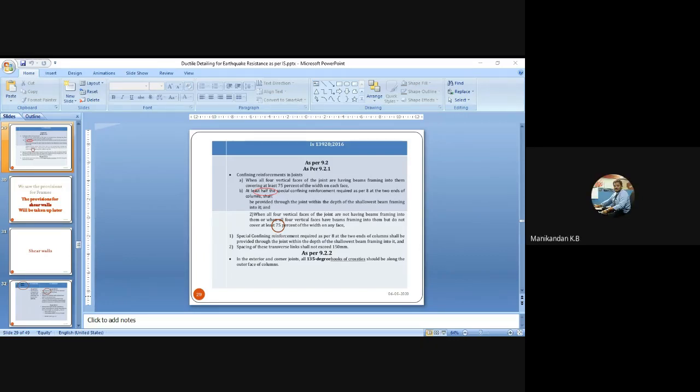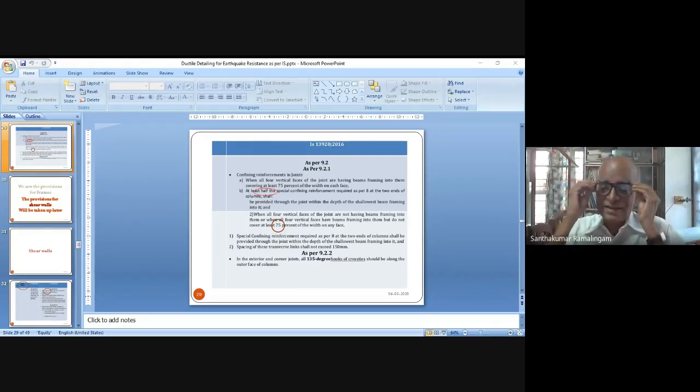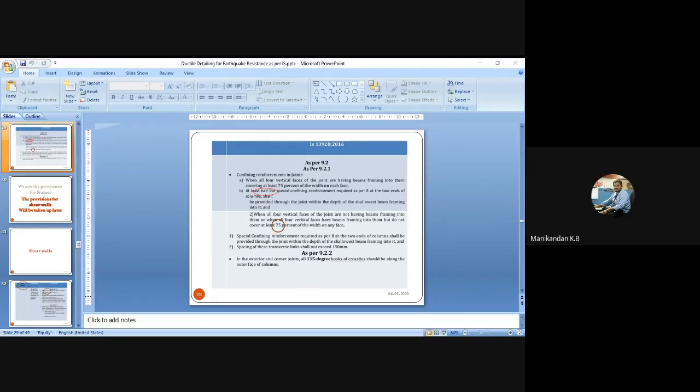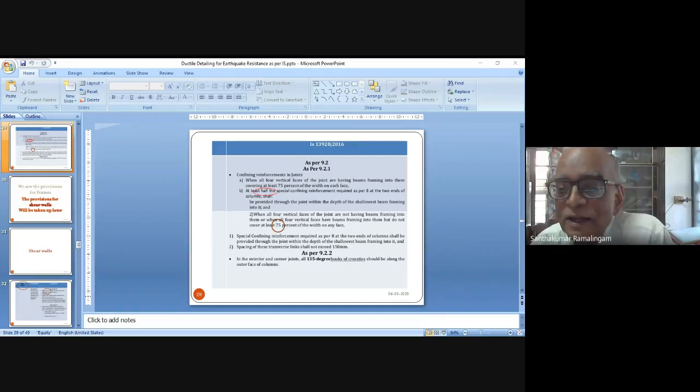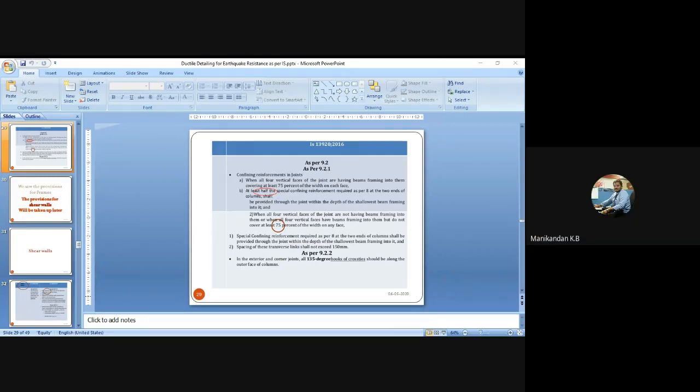Your presentation was very nice today, and I have one clarification, sir. As per clause 7.1.1, minimum size of column is 20 db or 300 mm. Sir, is it applicable to both width and depth, or only to width, sir?